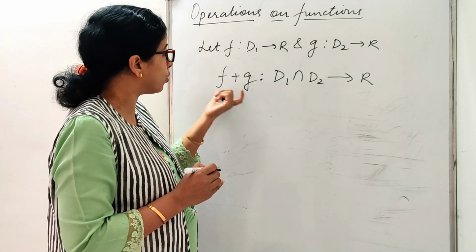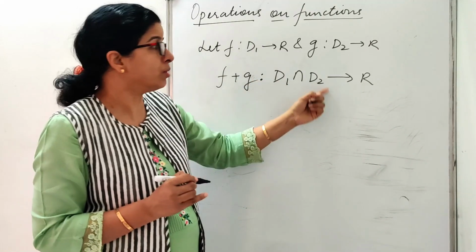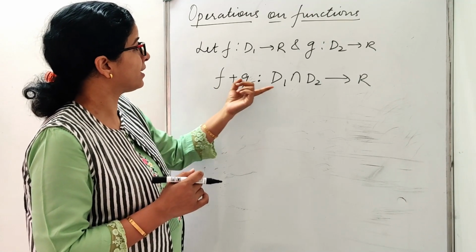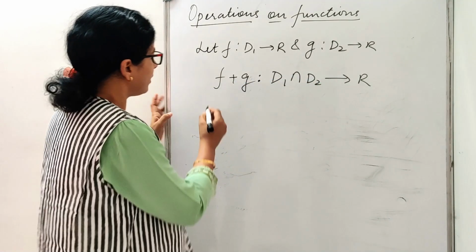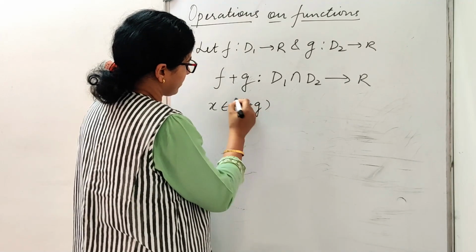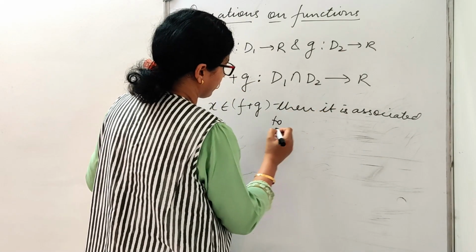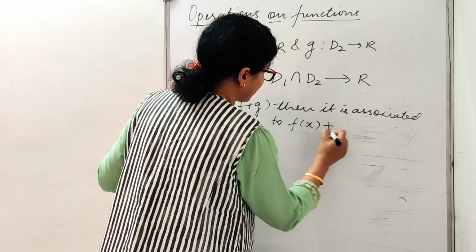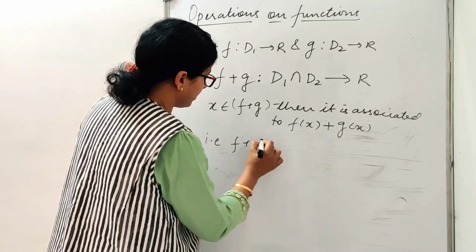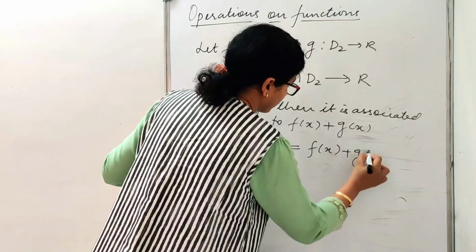So f plus g will be only defined when you are taking the intersection of the domains, means only the common elements, to R. If I take x as an element in f plus g, then it is associated to f(x) plus g(x). That is, I can write (f plus g)(x) equals f(x) plus g(x).